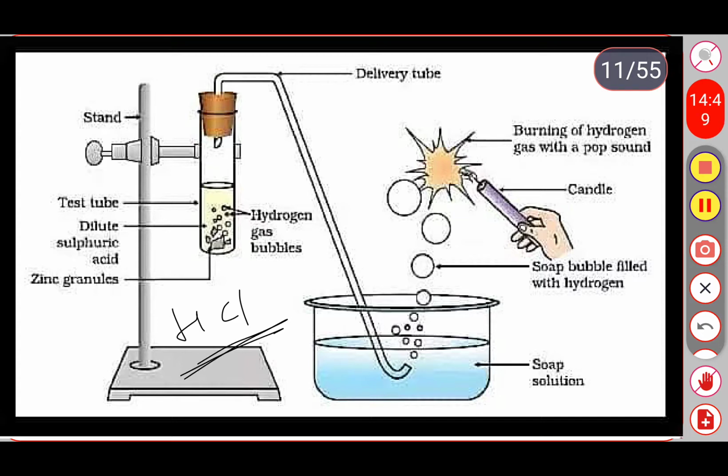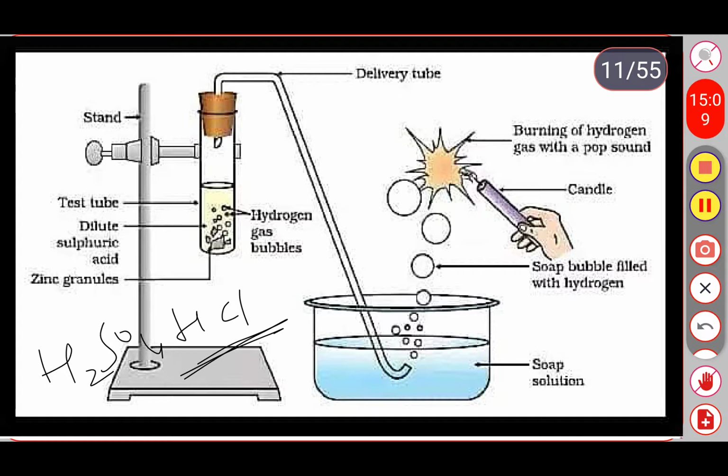And next, you can take either HCl or H2SO4. What do you mean by H2SO4? H2SO4 is nothing but sulfuric acid, added dropwise from the funnel. A reaction will immediately take place.